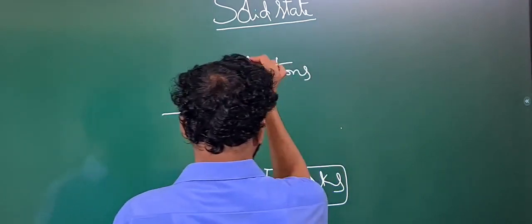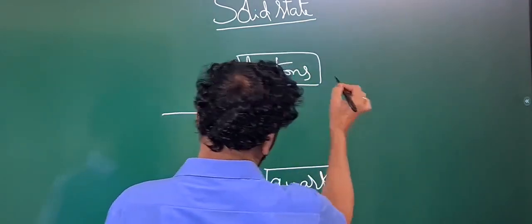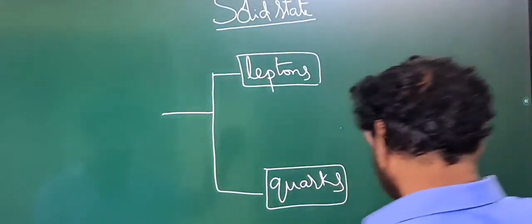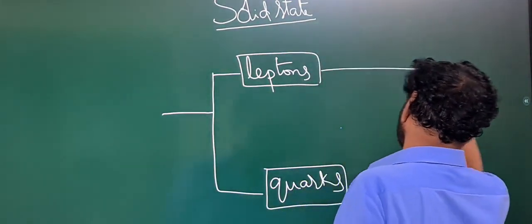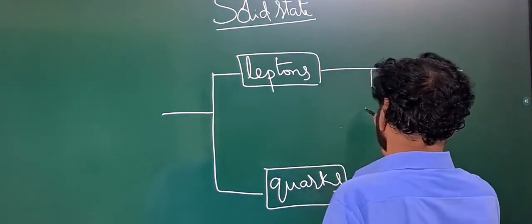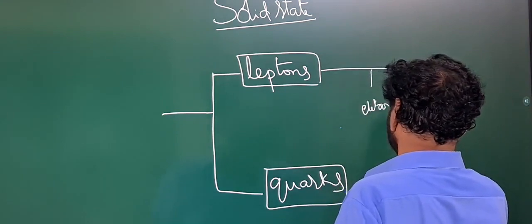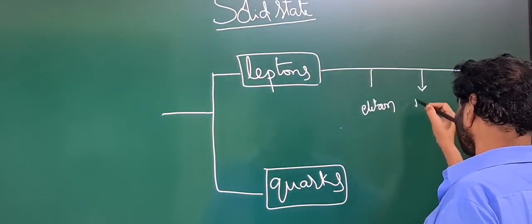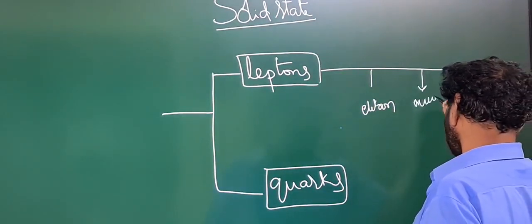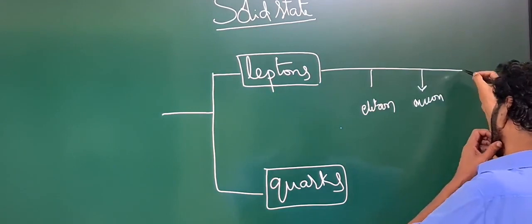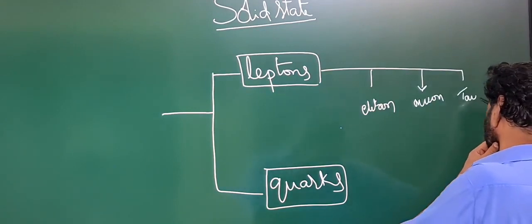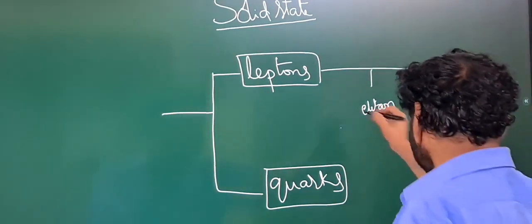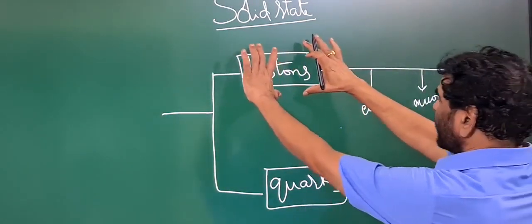These are the only fundamental particles. There are three types of leptons: the electron is a fundamental lepton, then the muon, and the third one is the tau. These three types of fundamental particles are called the leptons.